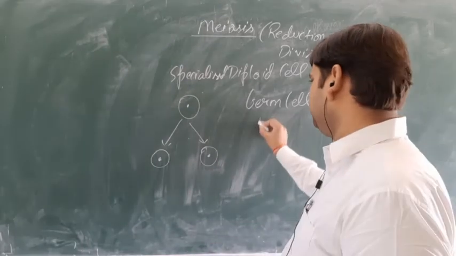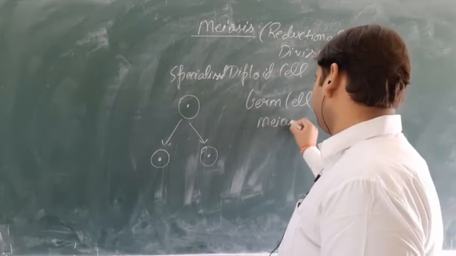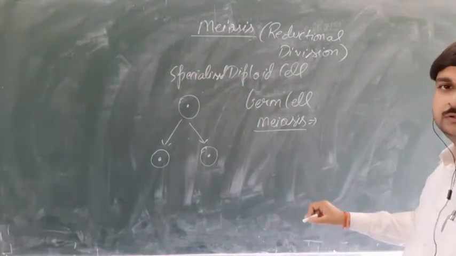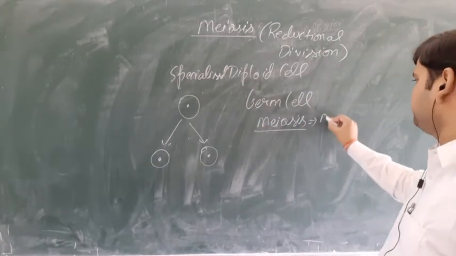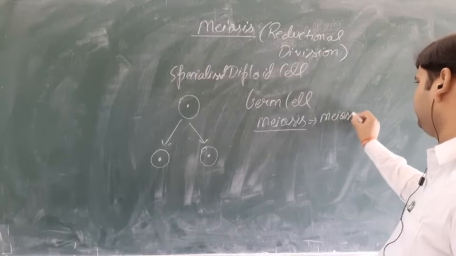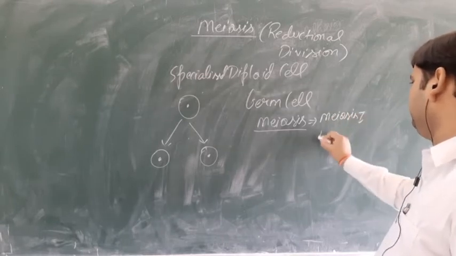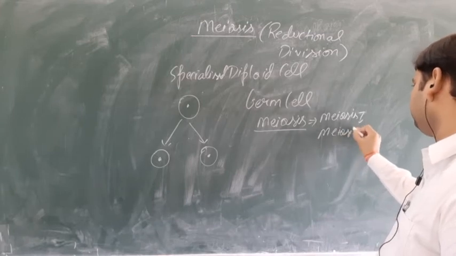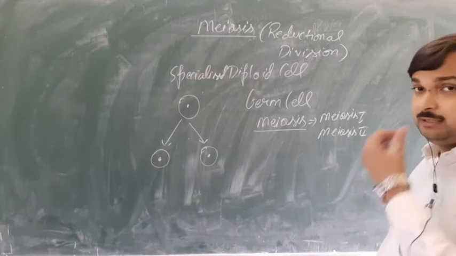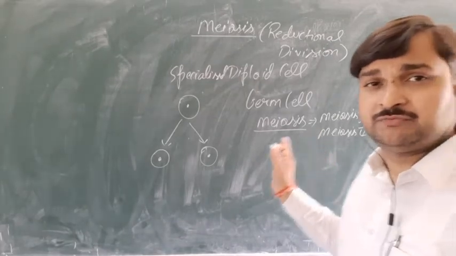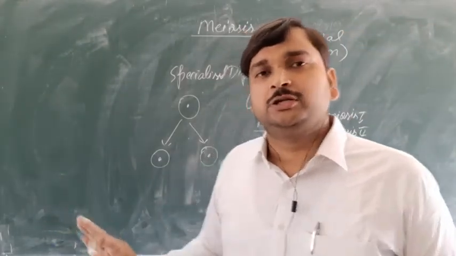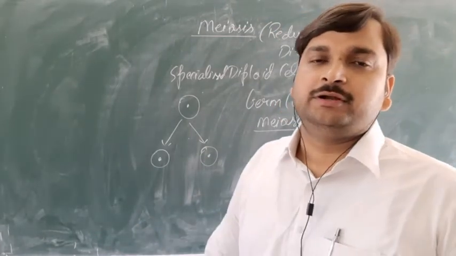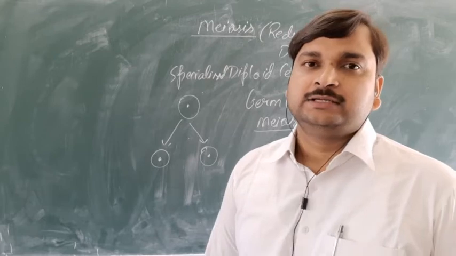Usually meiosis will occur in two steps: meiosis first and meiosis second. In meiosis first, there will be a division of the nucleus and cytoplasm. Similarly, in the case of meiosis second also, there will be division of the nucleus as well as cytoplasm.